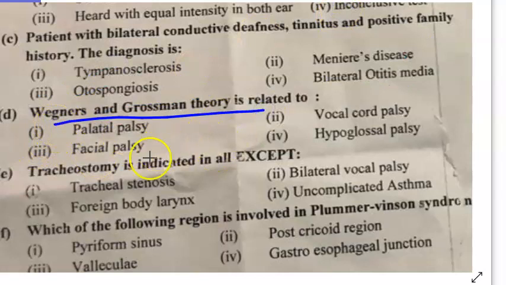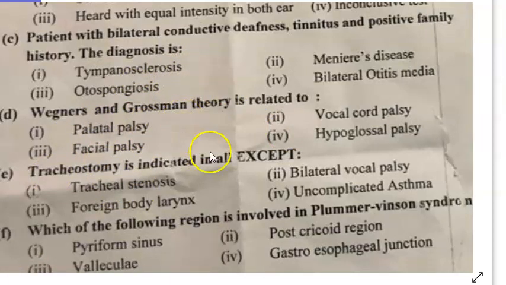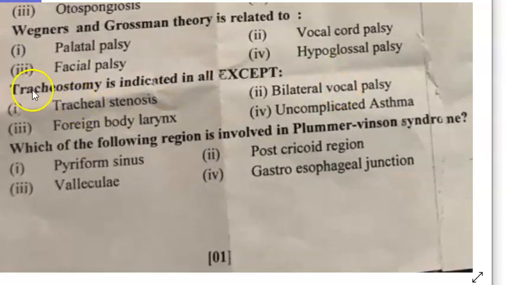Wegener's and Grossman's theory is for what? Wegener's Grossman's theory, I've heard this somewhere, isn't it? It's something to do with the recurrent laryngeal nerve, so I'm thinking you already guessed it.